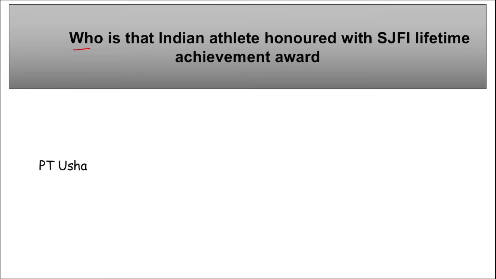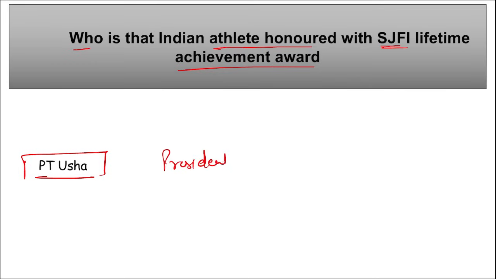Next, who is that Indian athlete honored with the SJFI Lifetime Achievement Award? So, Indian sprinter PT Usha, also the president of the Indian Olympic Association, correct? She was conferred with the Lifetime Achievement Award with gold medal by the Sports Journalist Federation of India, that is the SJFI Lifetime Achievement Award.